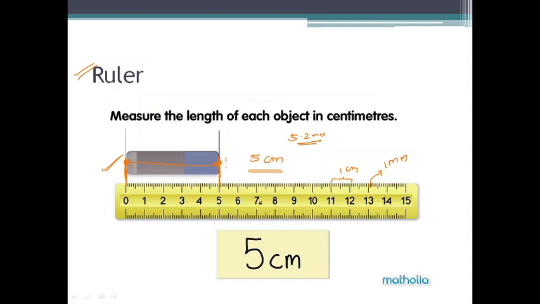So the smallest value that you can measure with a ruler will be 1 millimeter. Here centimeters are marked and each is further divided into 10, so 1 millimeter can be measured using this ruler. That is 0.1 centimeter. 1 millimeter is 0.1 centimeter. Now this is the functioning of a ruler. We commonly use a ruler for measuring length, and centimeter and millimeter are commonly marked on a ruler.